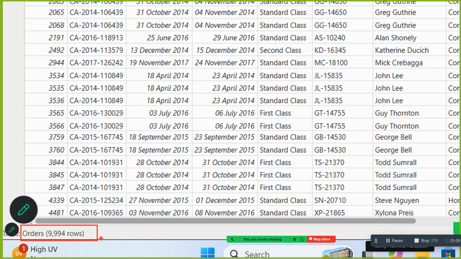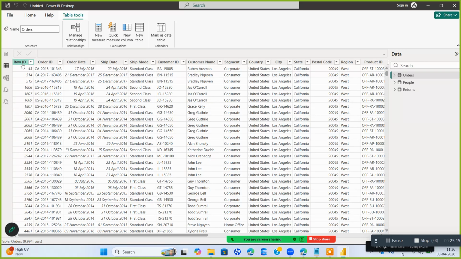9,994 rows. That means the analysis that we are going to do is on a huge database. Looking at the data, row ID, order date, ship mode, it clearly gives you a picture that it's an e-commerce trading platform. Some e-commerce data that we are using to do our analysis today.